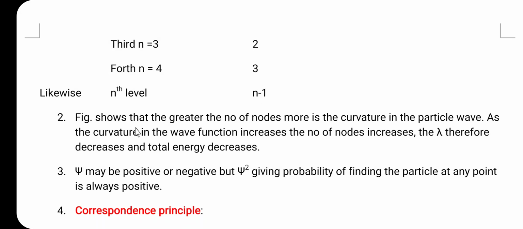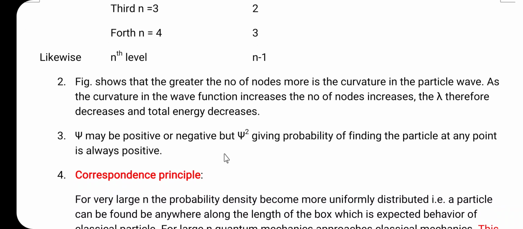The figure shows that the greater the number of nodes, the more is the curvature in the particle wave, and as the curvature in the wave function increases, the number of nodes increases. Here, lambda therefore decreases and the total energy also decreases. Then the third picture of the diagram: psi may be positive or negative, but psi square giving the probability of finding the particle at any point is always positive. Already we have discussed this.